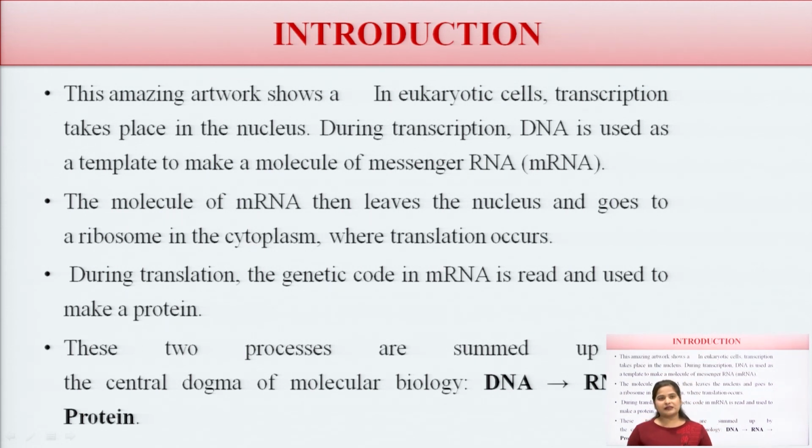So, during translation, the genetic code in mRNA is read and used to make proteins according to the conditions. These two processes are summed up by the central dogma of molecular biology, that is DNA, RNA and protein. So, this is the central dogma for the process of transcription and translation, that is DNA to RNA, then RNA to proteins.